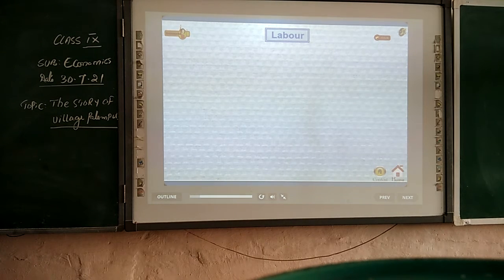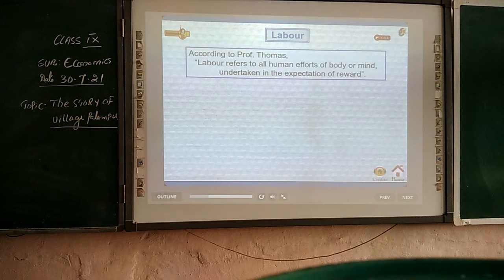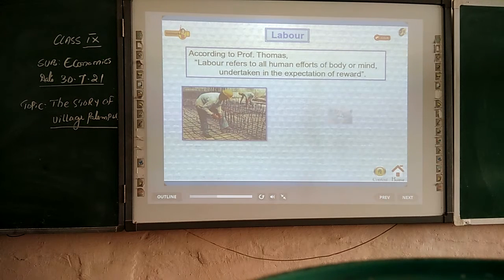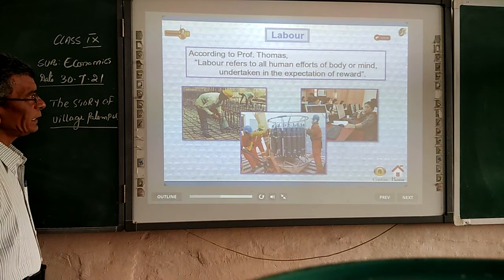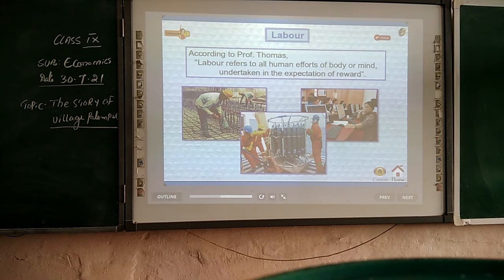Labor. According to Professor Thomas, labor refers to all human efforts of body or mind undertaken in the expectation of reward. That is what labor is.